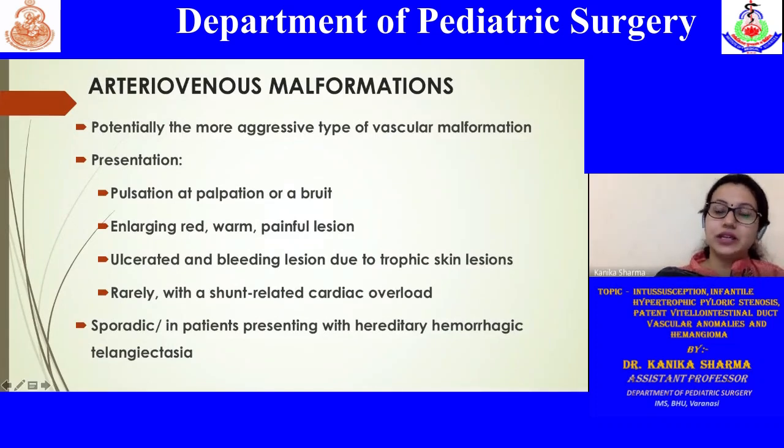These are usually very enlarging. On examination, they may be red, warm, and painful. These lesions have the tendency for ulceration and bleeding as well. And if they are very large, then there is a risk for cardiac overload, or high flow cardiac output, in these patients.